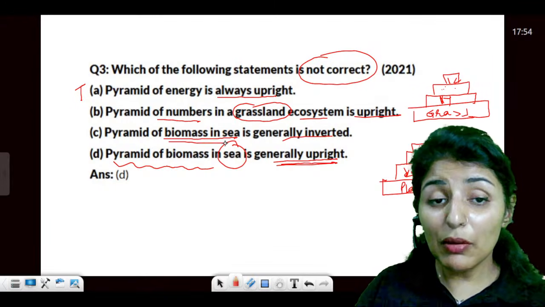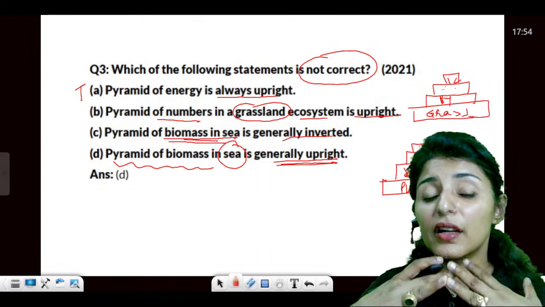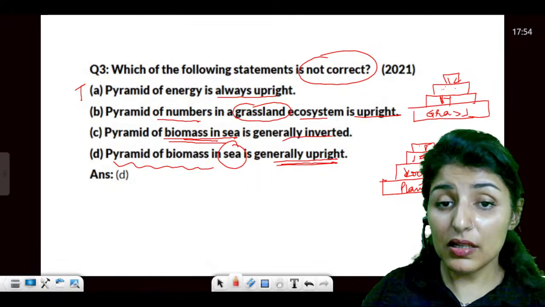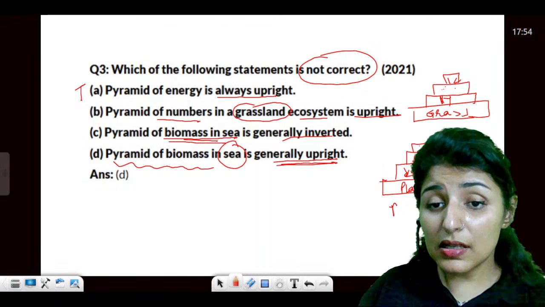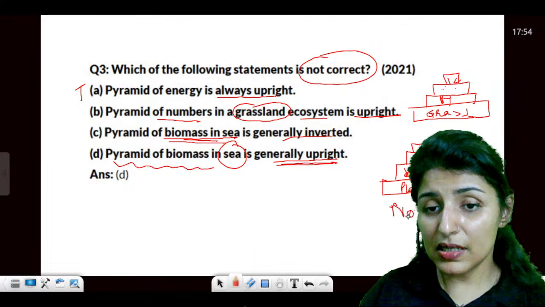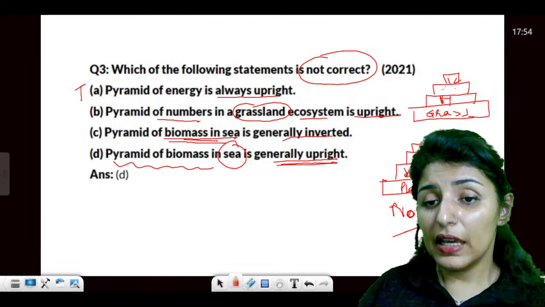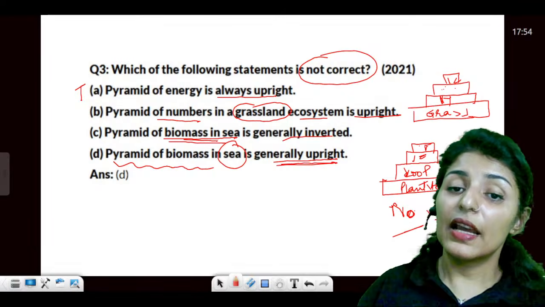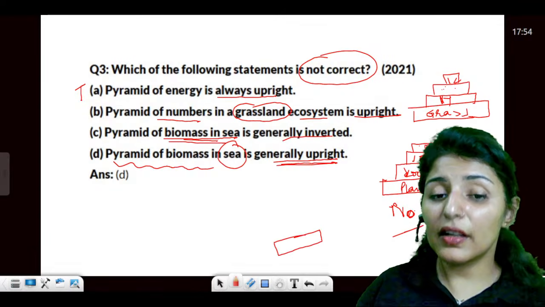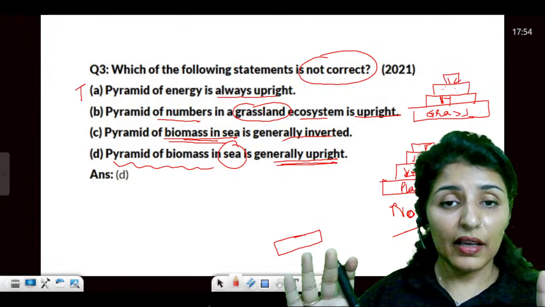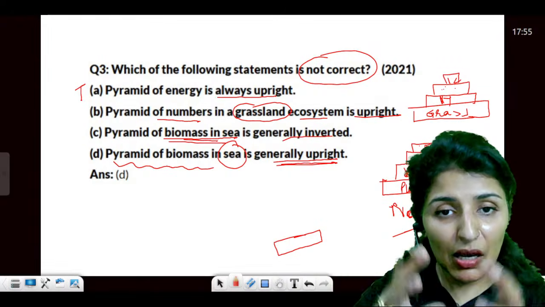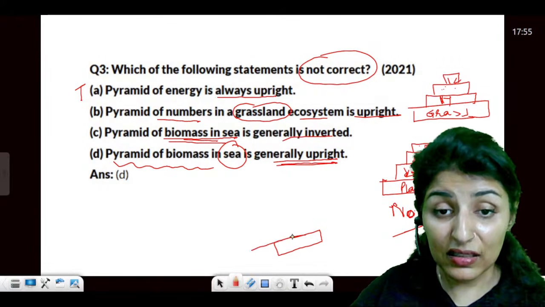Now we are talking about the biomass here. Listen to the question. This is the pyramid of number in the sea. If we see the biomass, it has to be inverted. No matter how many planktons are there, their body mass, their biomass will be lesser.